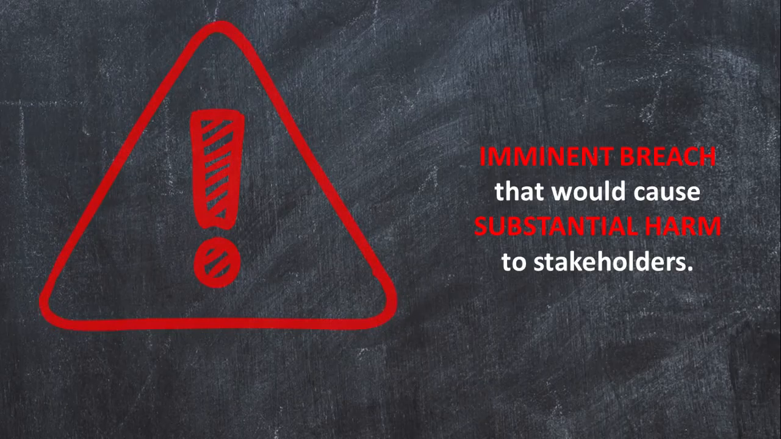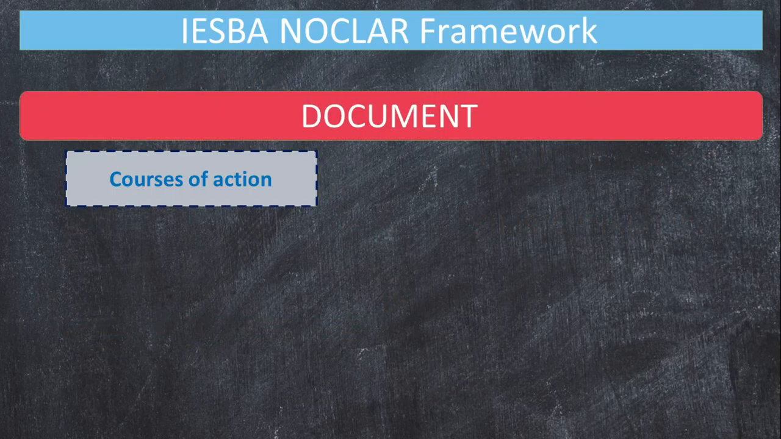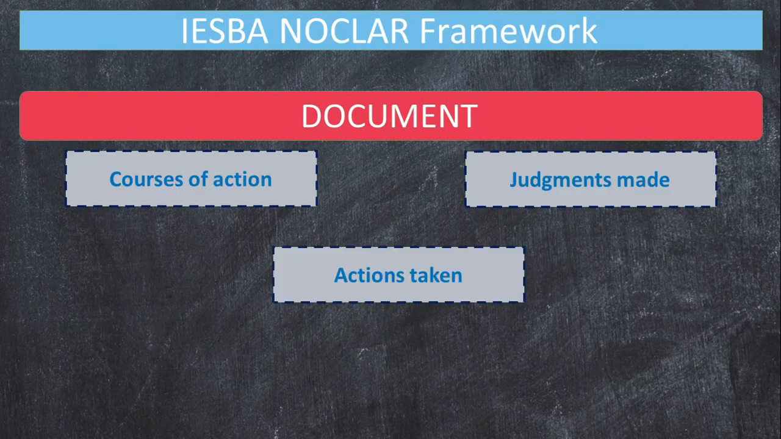Therefore, with this new framework, an auditor is not automatically silenced by the duty of confidentiality, nor is his recourse only limited to resigning from the engagement. It must be pointed out, however, that should the auditor decide to report to authorities, the conditions must be present and legal advice must be sought. Lastly, the auditor must document courses of action considered, judgments made, and actions taken. So there you have it, the auditor's responsibility on NOCLAR.